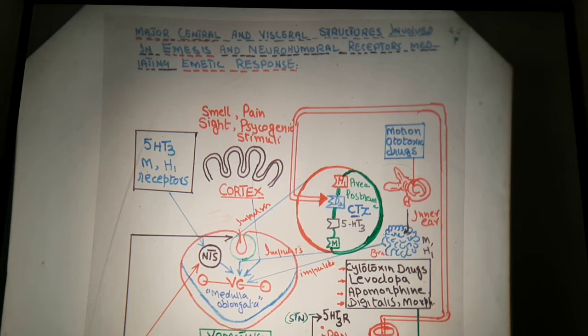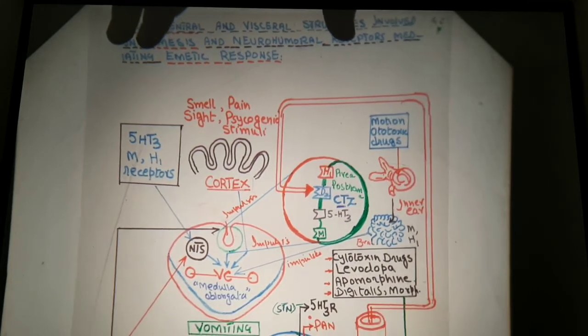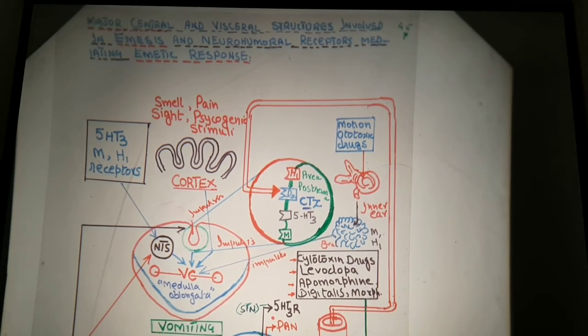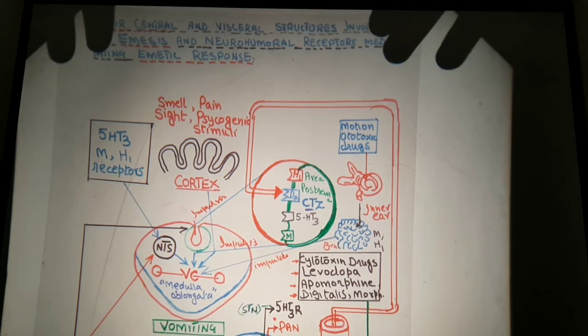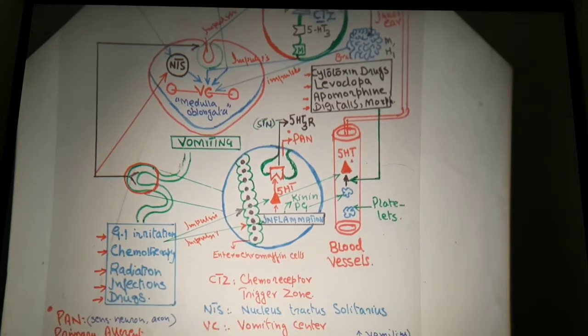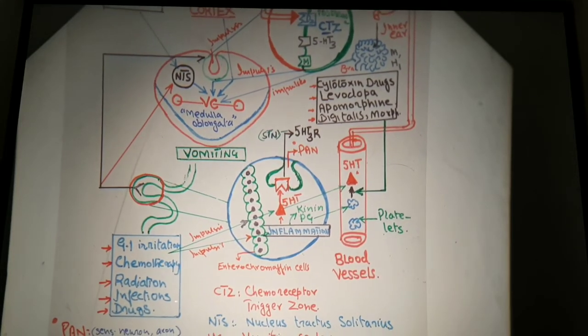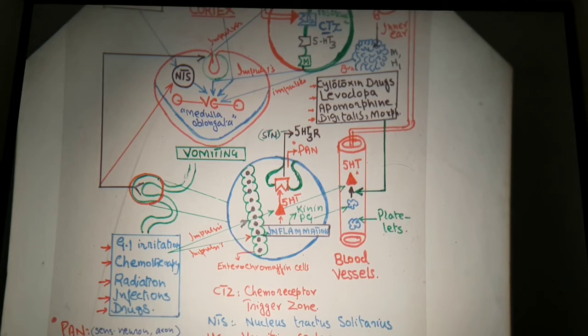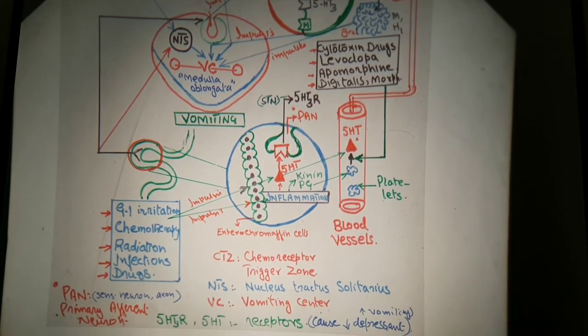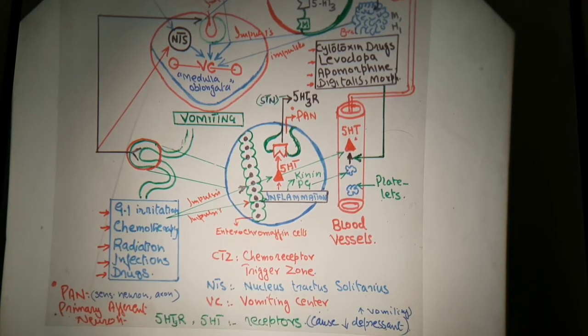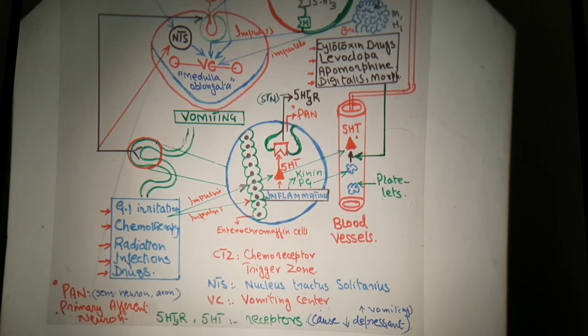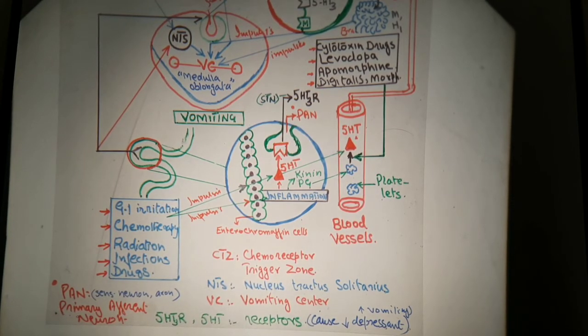Particularly this figure shows how emesis, or the process of vomiting, takes place, which are the components, which are the receptors, and which are the parts in the brain and the GIT responsible for the process of emesis.